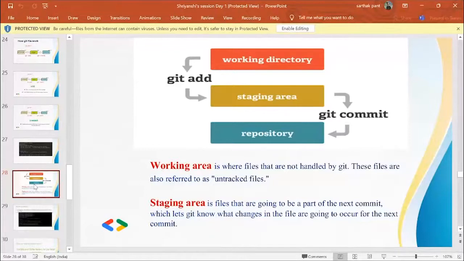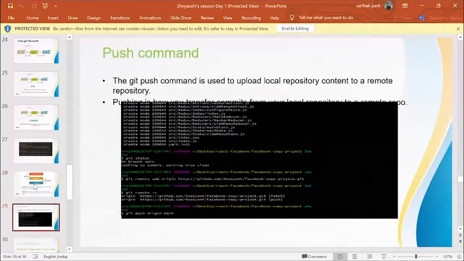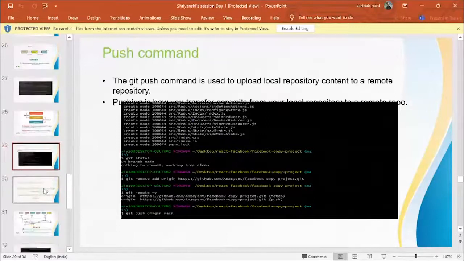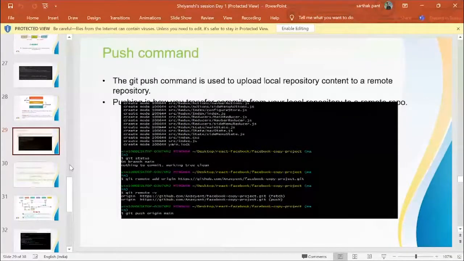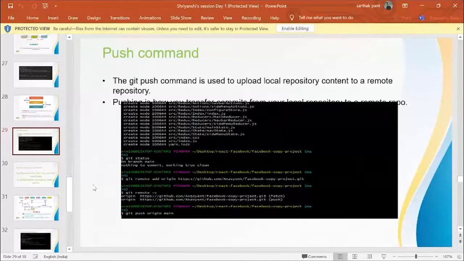Now, the push command. A push command is used to upload local repository content to a remote repository. Pushing is how you transfer commits from the local repository to a remote repository. Now we have used git status. So it shows on branch main, nothing to commit, working tree clean. Okay, so then git remote add origin, and then you can see the link. This link can be found in GitHub. Now the link can also be named origin. You can name it anything else, but now we will take origin as the name of the link.